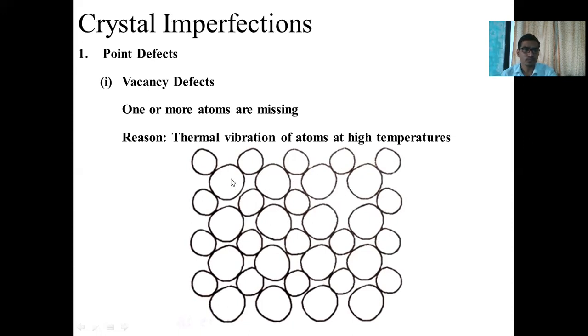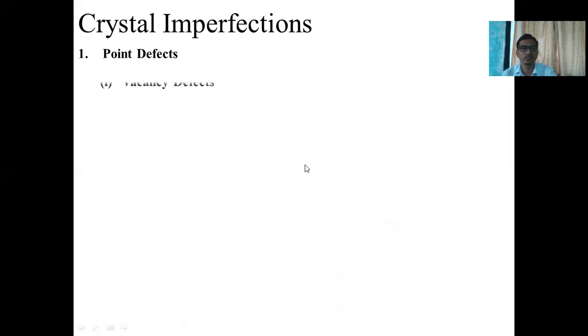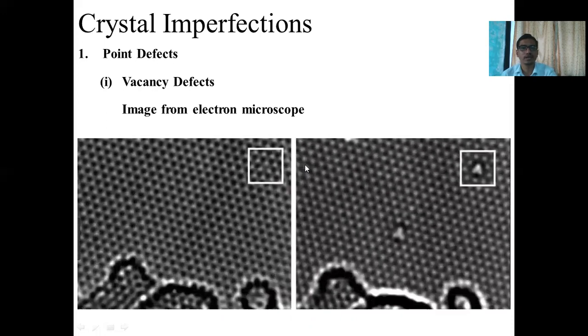The atoms are arranged in a definite manner, and if one or more atoms are missed from their position due to the thermal vibration of atoms at high temperature, the defect is called a point defect. This is again one example of vacancy defect.